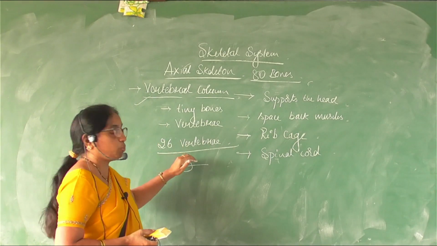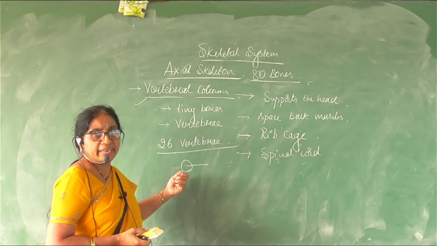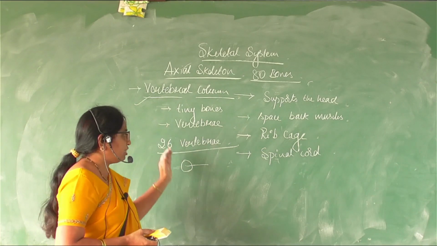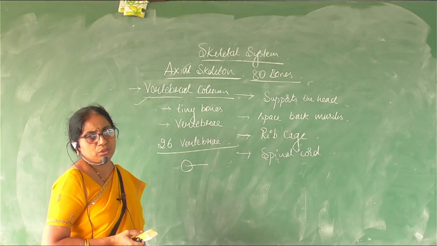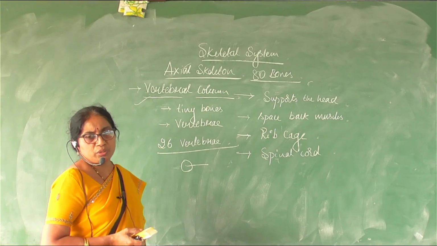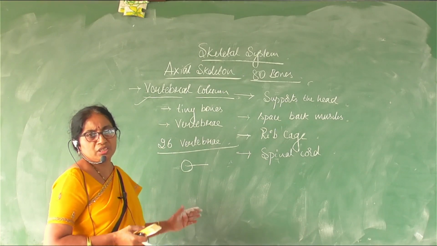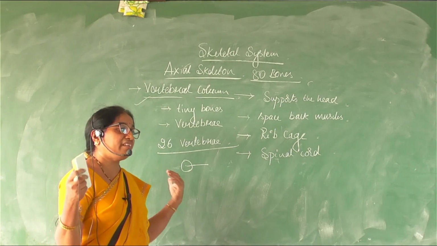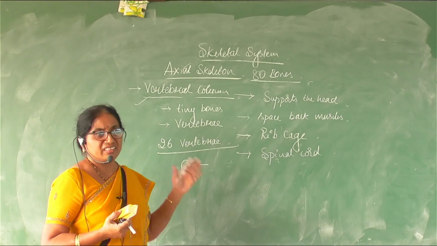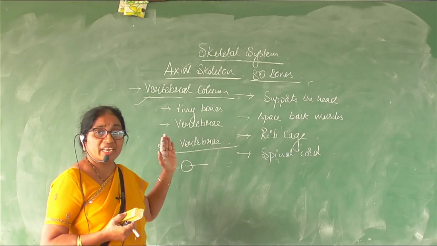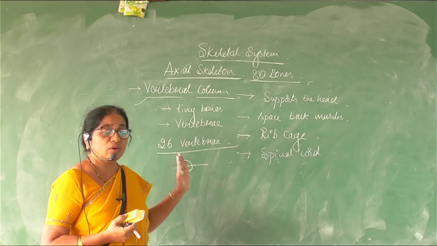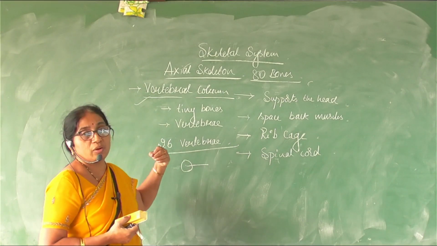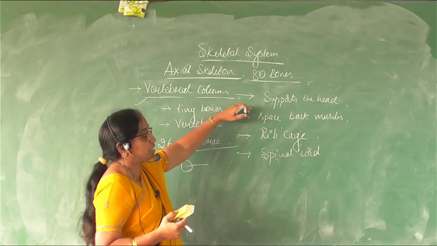All the 26 vertebrae have a small cavity in the middle, and this cavity is the space wherein the spinal cord passes from the head region towards the seat position, which has many spinal nerves that enter different parts of our body. And that spinal cord is a very delicate and vital organ of our body, which is highly protected with the help of this vertebral column. So one thing, it is supporting the head.